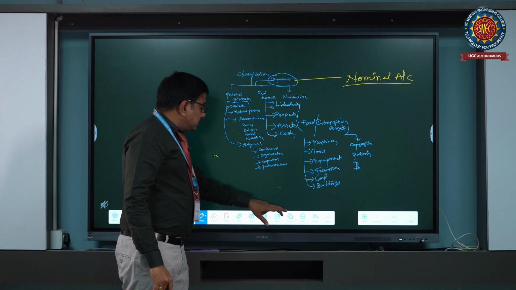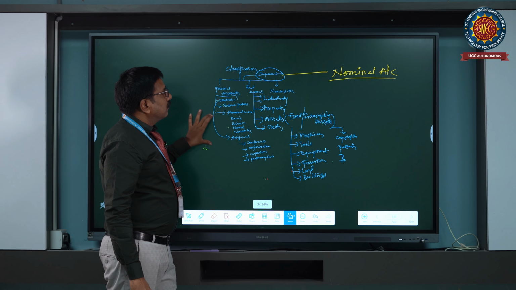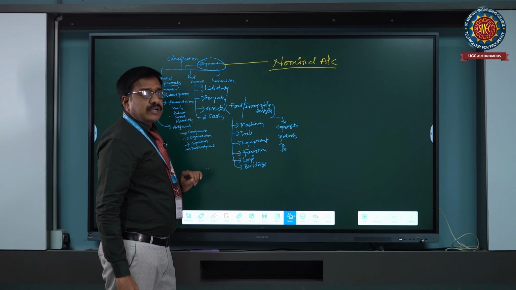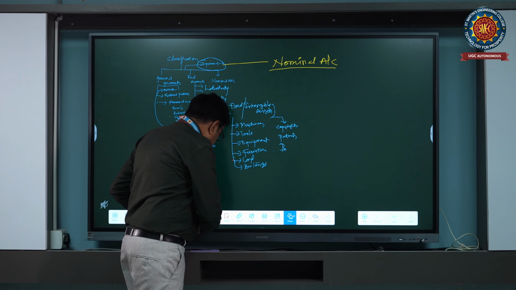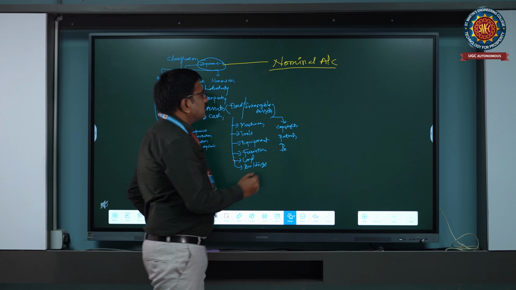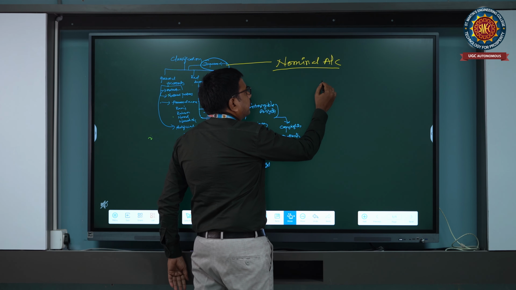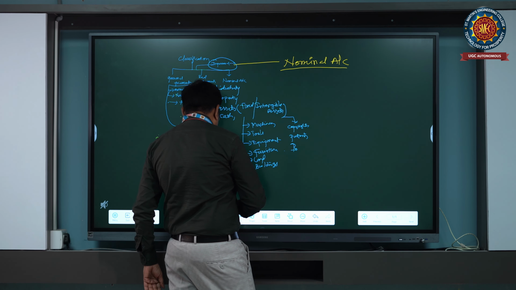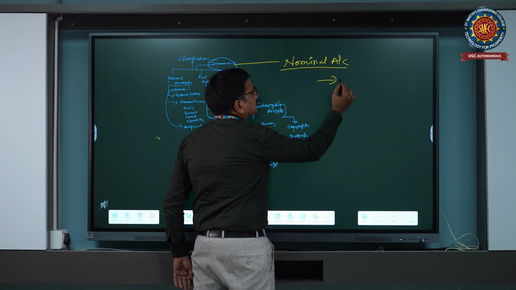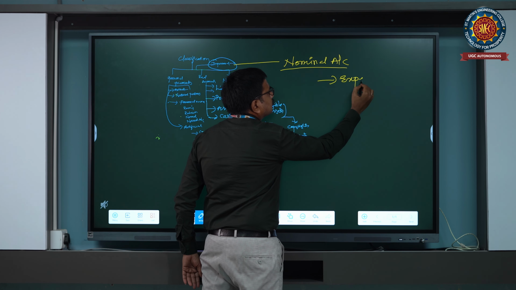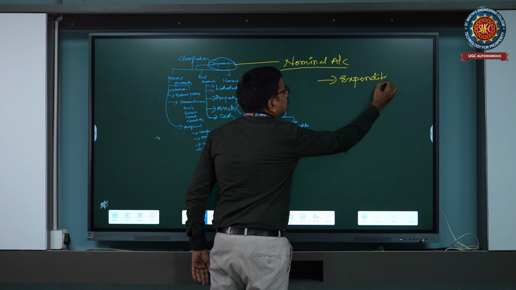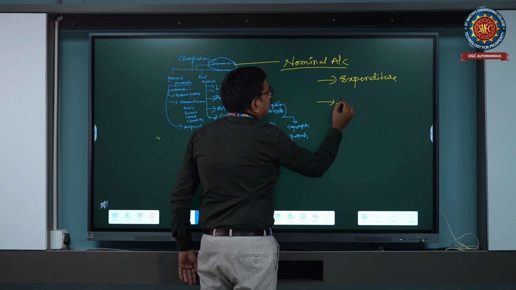What are those expenditures we are going to consider here? Mainly the expenditures incurred in the given accounting period. We have to consider expenditures and losses in the nominal account.